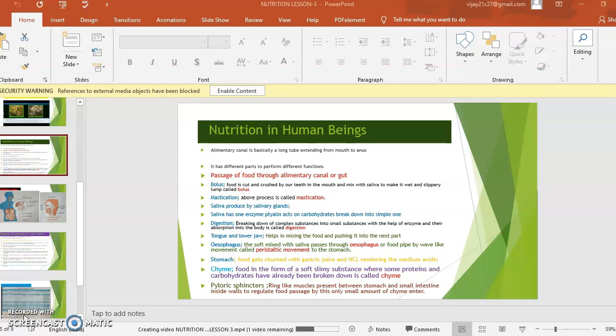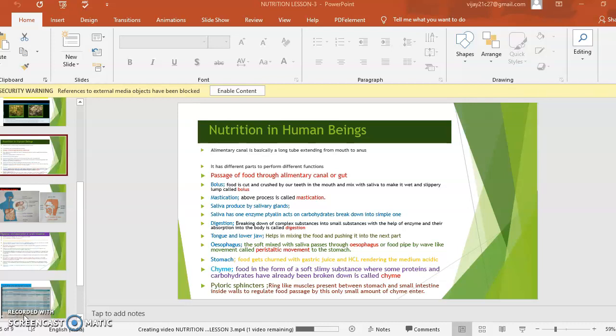So here we may observe some different words. Those are very useful for examination purposes. We may get 1 or 2 marks for these words. Observe this, students. Bolus. Bolus means food is cut and crushed by our teeth in the mouth and mixed with saliva to make it a wet and slippery lump called bolus. Mastication.